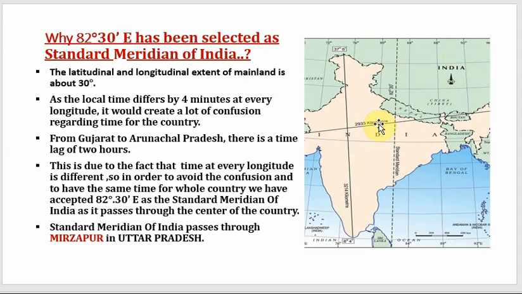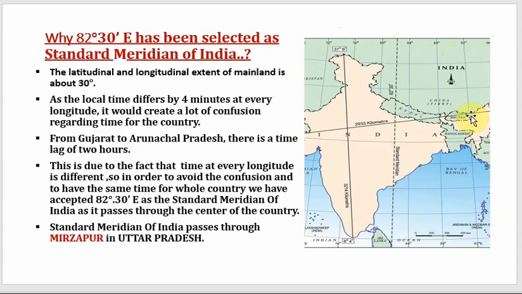So we are going to talk about longitude only because longitude influences time. So if you see from 8 degree to 37 degree, there are approximately 30 different latitudes. Similarly, from 68 to 97, there are 30 different longitudes.